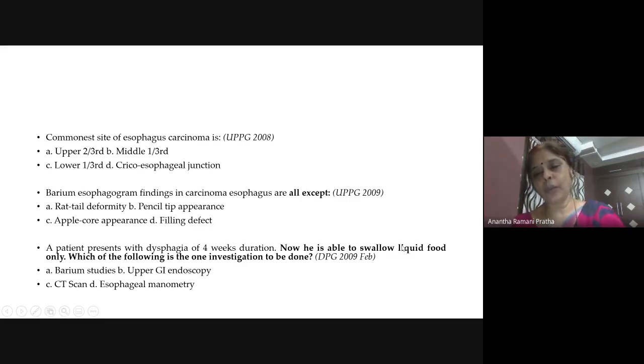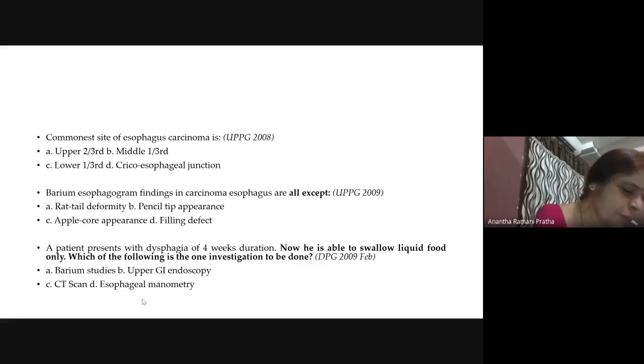If we say liquid and solid, then you have to think of achalasia cardia. Esophageal manometry is actually for the reflux disease, gastroesophageal reflux disease, where there are transient lower esophageal sphincter relaxations.